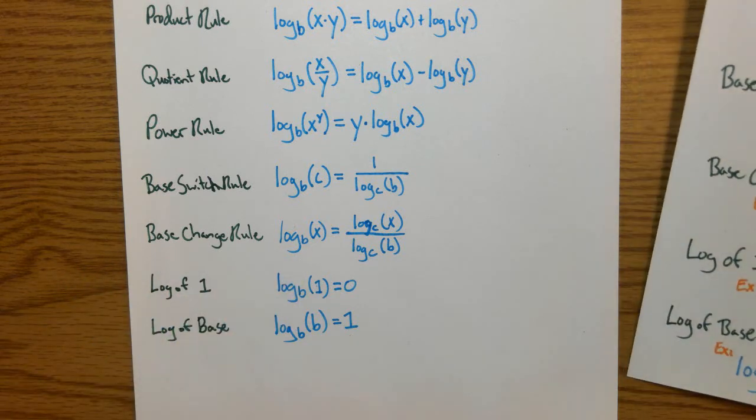Why are these base switch rules important, or how can they be useful? Basically just because, as I said, if we're working with a problem and we have 2 different bases and we want the bases to be the same, we can do little tricks here and there to get the same bases, and it's much easier to work with.